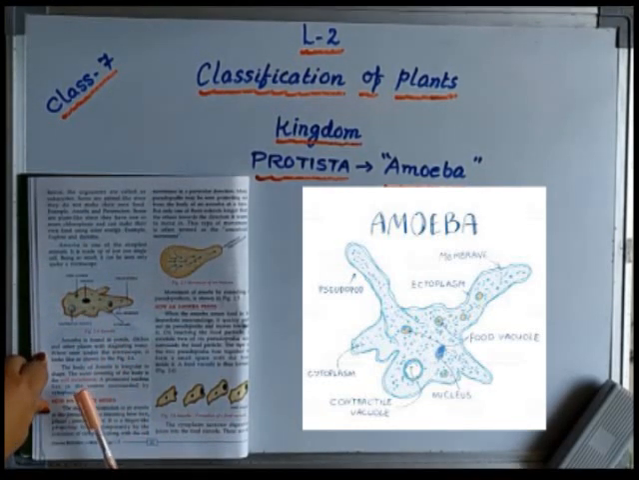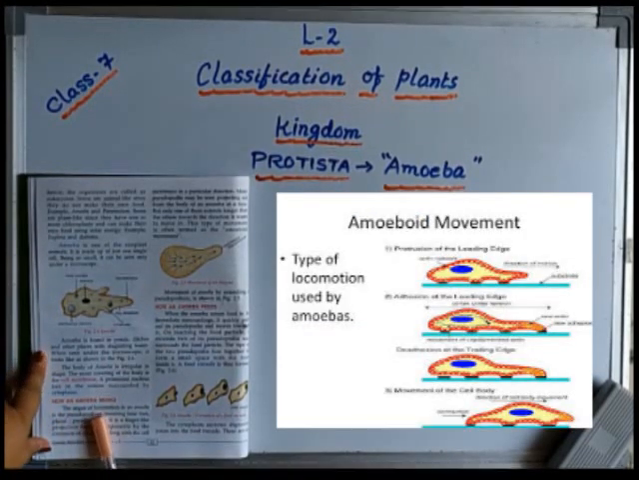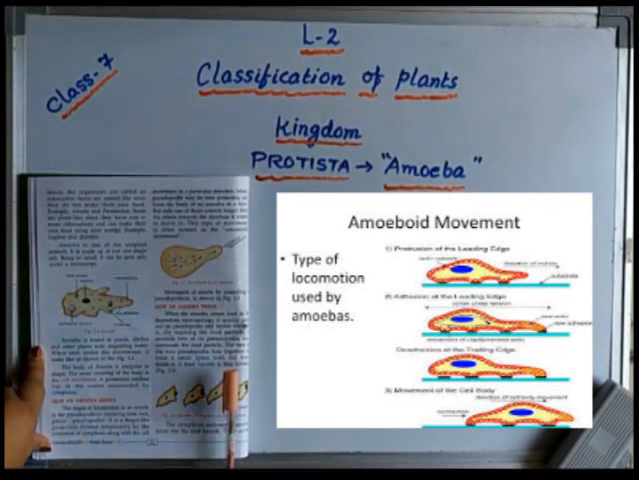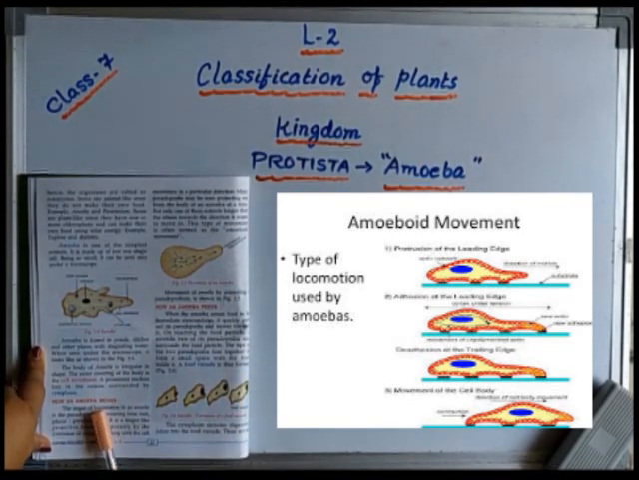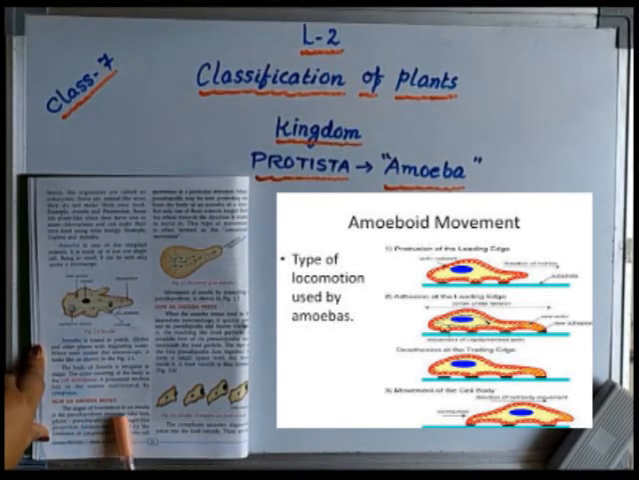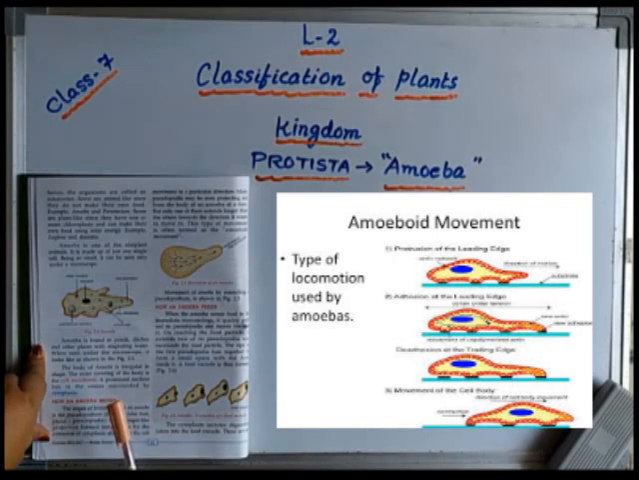Now let us see one by one the activities of amoeba. First of all, we will see how amoeba moves. The organ of amoeba which helps in locomotion. Locomotion means when an animal moves from one place to another, that means the full body moves from one place to another. The organ of locomotion in amoeba is known as what? Pseudopodium. What is the meaning of pseudopodium? It means false foot, which is not a real foot they possess.